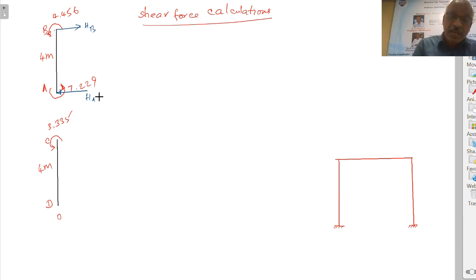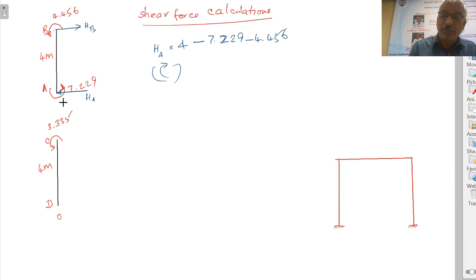So we have assumed, in this case, the reaction to the left. So when we take moment about the point B, HA into 4 meters, because this is clockwise, the reaction is towards left, the point is above. We are taking moment about the point B, right? HA into 4 minus 7.229 minus 4.456. There is no other load on the member.